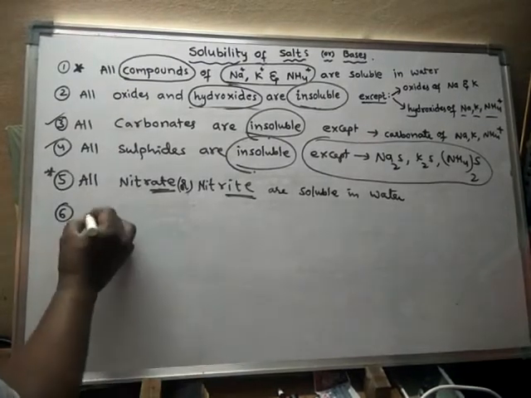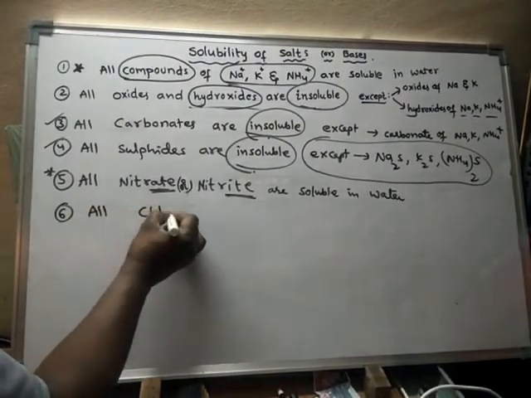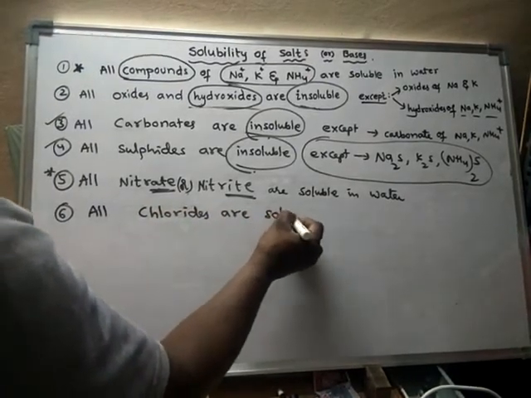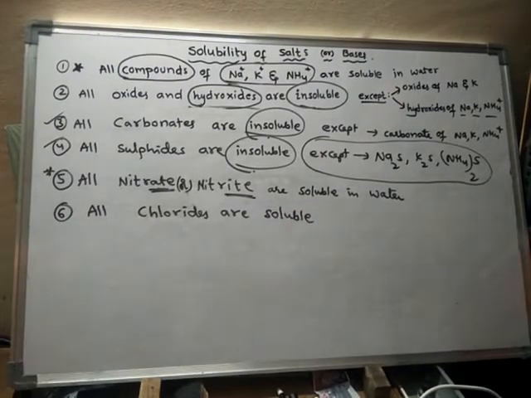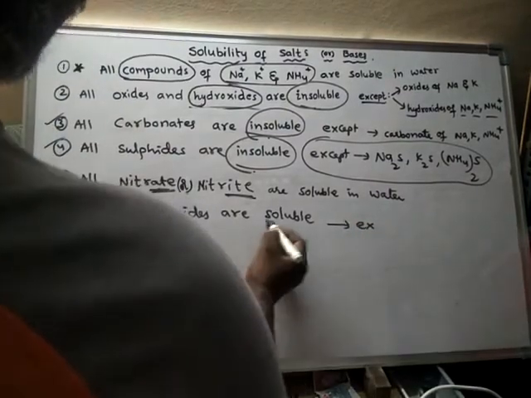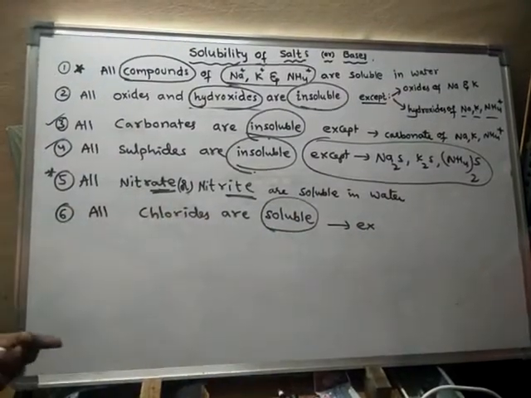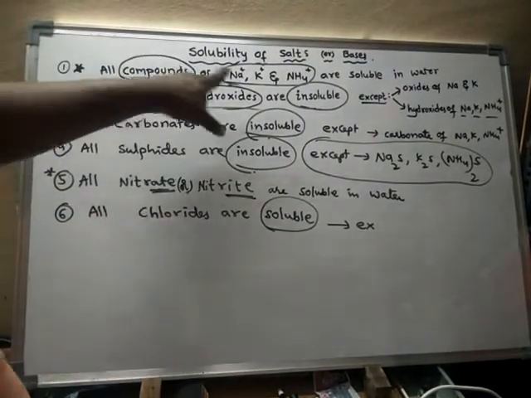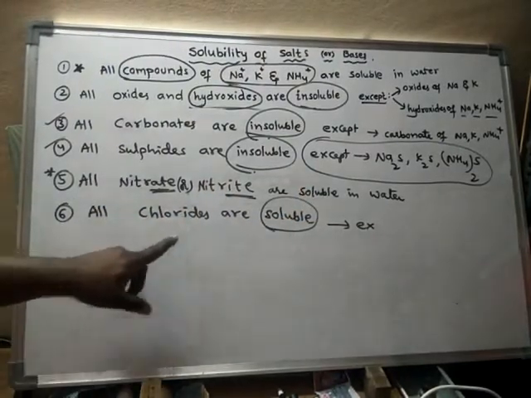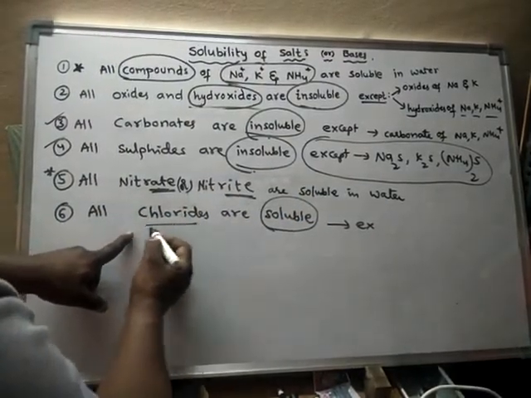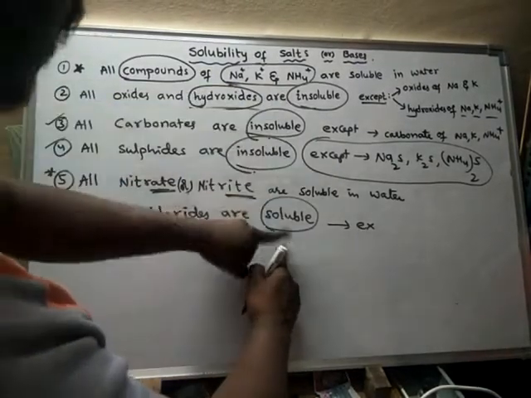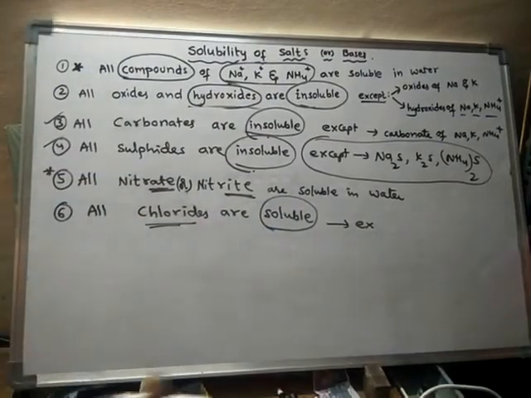All chlorides are soluble in water. But there is an exception. Soluble ones cannot be an exception, because we are discussing chlorides. All chlorides are soluble, so as it is soluble, these are also soluble. So they cannot stand as exceptions. There are some other exceptions.